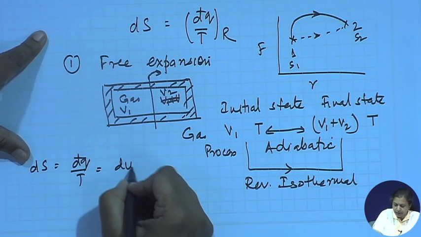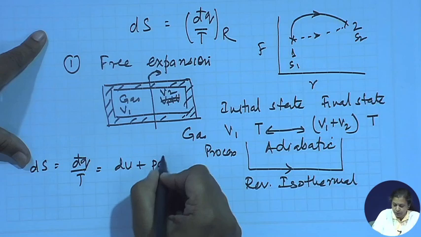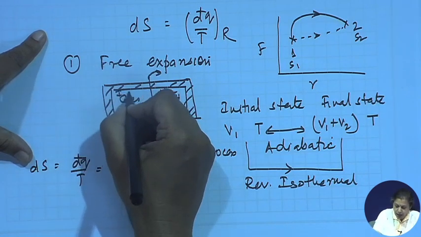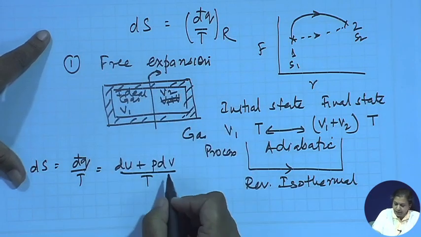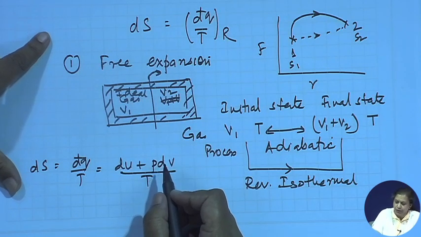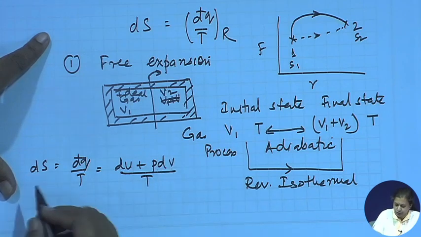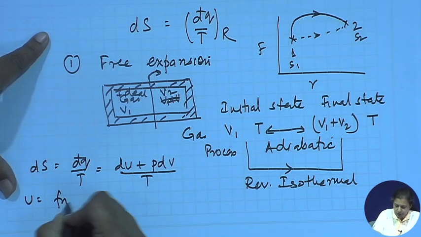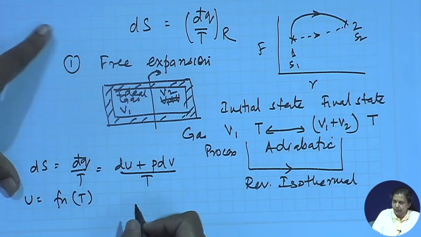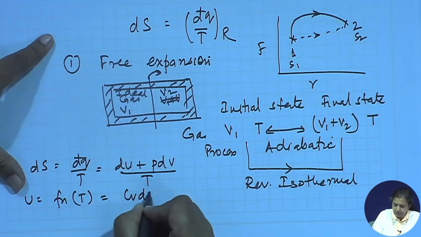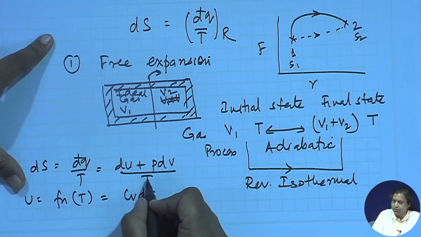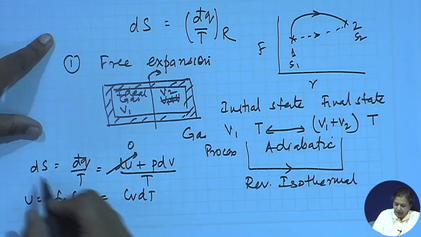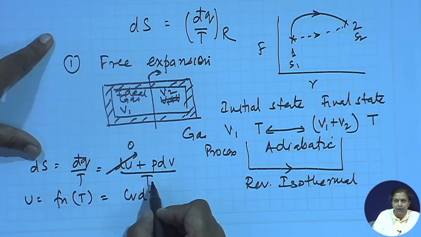What is dq by T? This is nothing but (du plus p dv) by T. Now, suppose we assume an ideal gas. For an ideal gas, we will be proving later, but for the time being it is sufficient for you to know that u is a function of T only, and this is given by Cv dT. Therefore, since the temperature remains constant, du for this case should be equal to 0, and therefore ds should be equal to p dv by T.